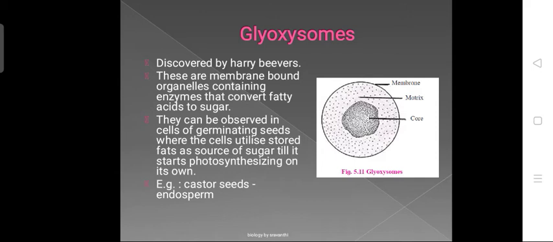It starts to germinate until it prepares its own food, that is, photosynthesis. Meanwhile it needs food material, and that food it gets from the stored fat. That stored fat present in the glyoxysomes is converted into carbohydrate with the help of enzymes. You can see the example of castor seeds, in the endosperm of the cell. So this is about the glyoxysome and microbodies.